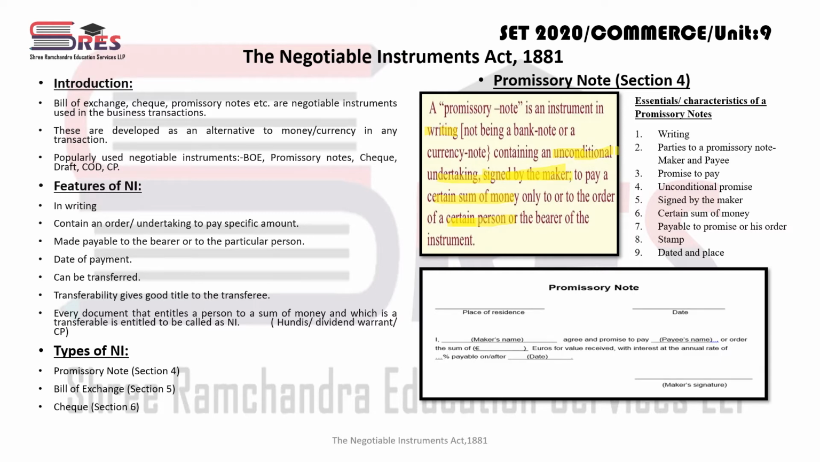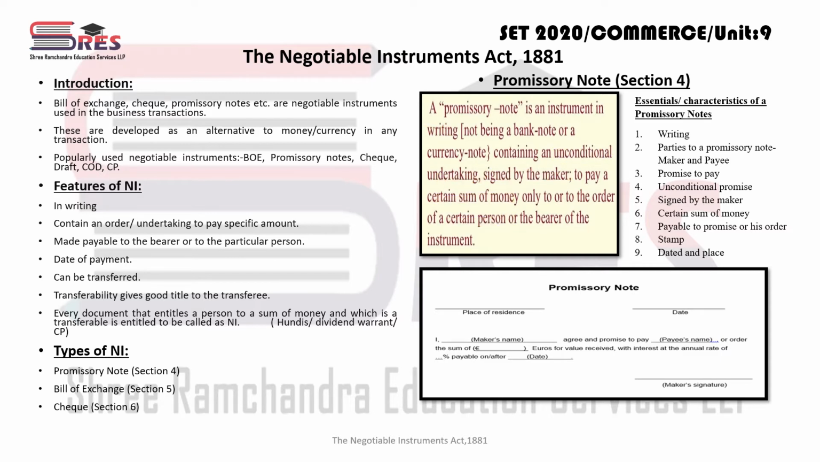Okay, so apart from bank note or currency note, whatever things are there, if it is in writing, if it contains an unconditional undertaking, if it is signed by the maker to pay a certain sum of money or to his order, and the person is also specified, then it is known as a promissory note. Now some essential features of a promissory note.